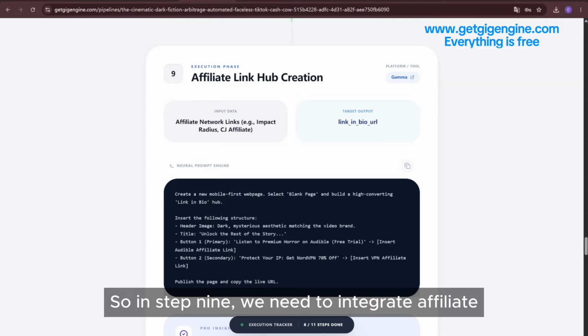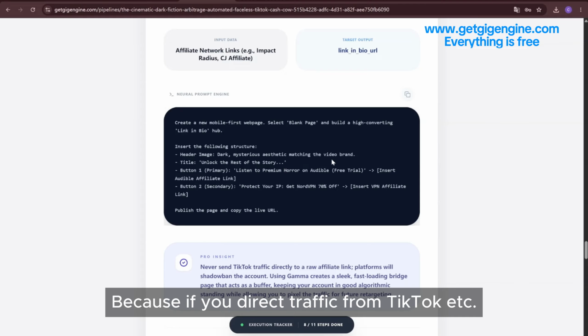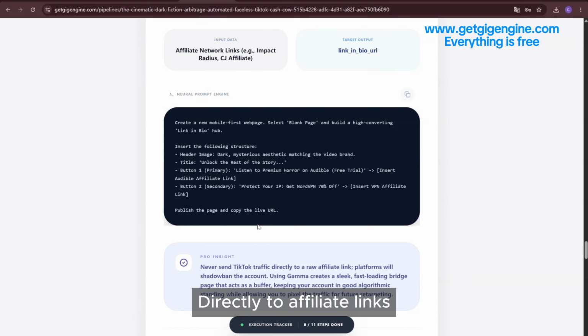Some people might say, when posting the video, can't I just put my affiliate link in the video description? No, that's absolutely not allowed, because if you direct traffic from TikTok, etc., directly to affiliate links, the platform will ban your account.